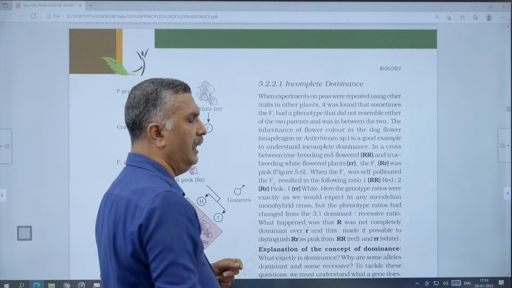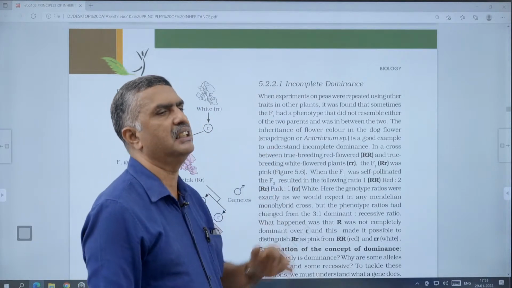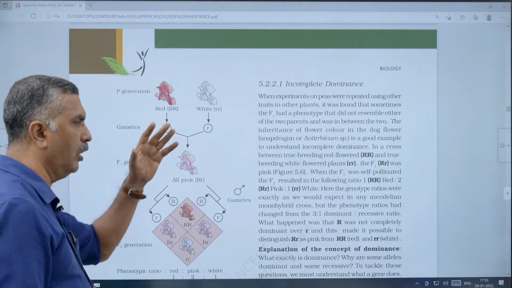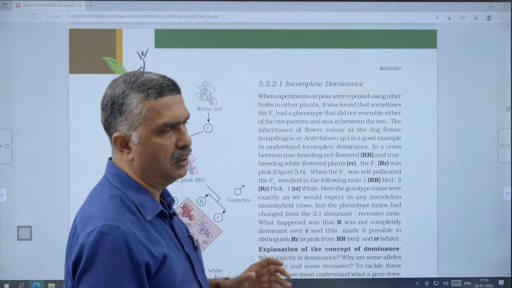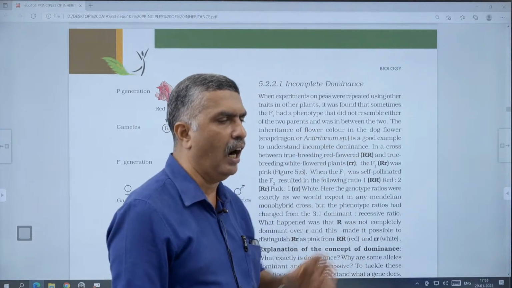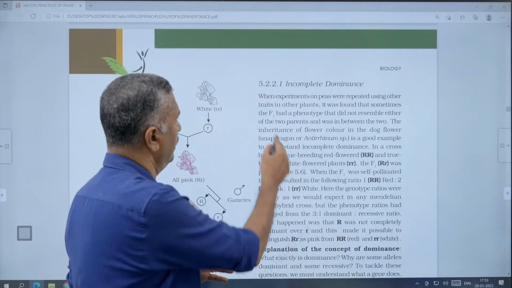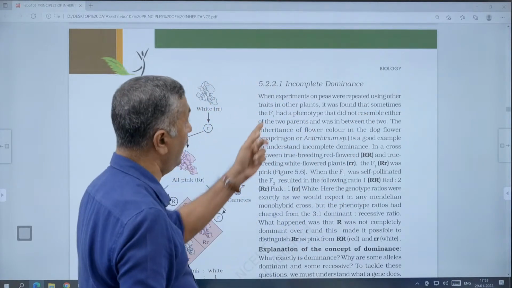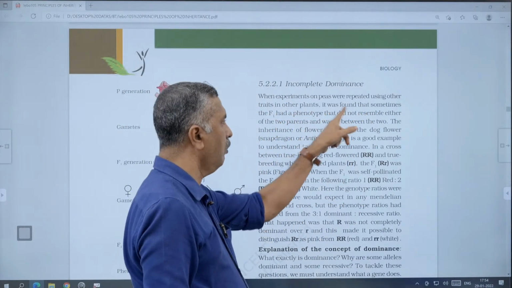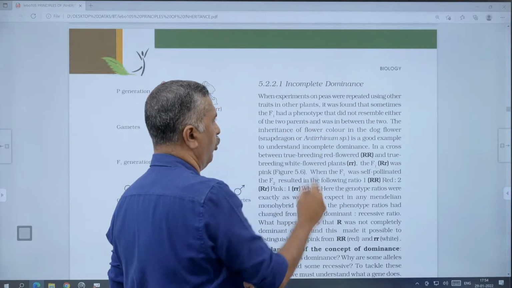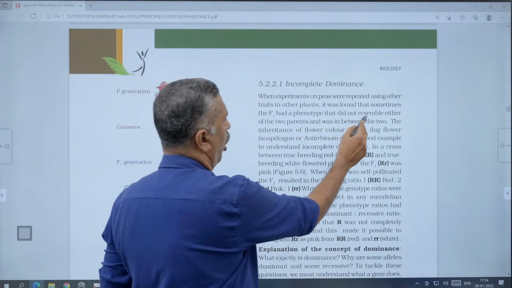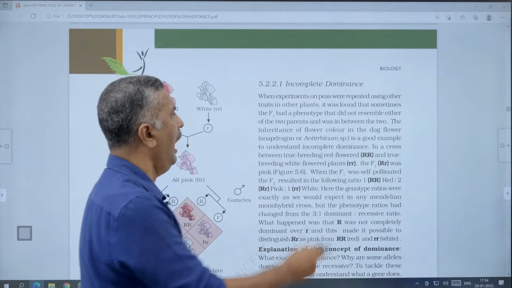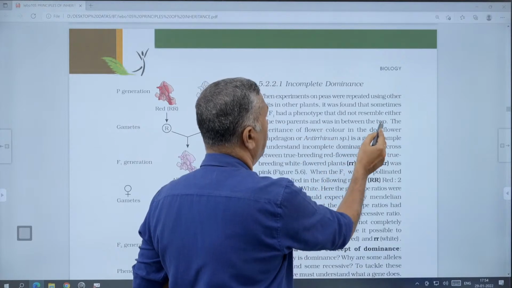But in nature, apparently there will be some variations seen. In the case of Mendel, there is no blending or mixing of characters. He never got this in his studies of the 7 characters in the garden pea, Pisum sativum. When the experiments conducted on peas were repeated using other traits in other plants, it was found that sometimes the F1 had a phenotype that did not resemble either of the two parents and was in between the two.